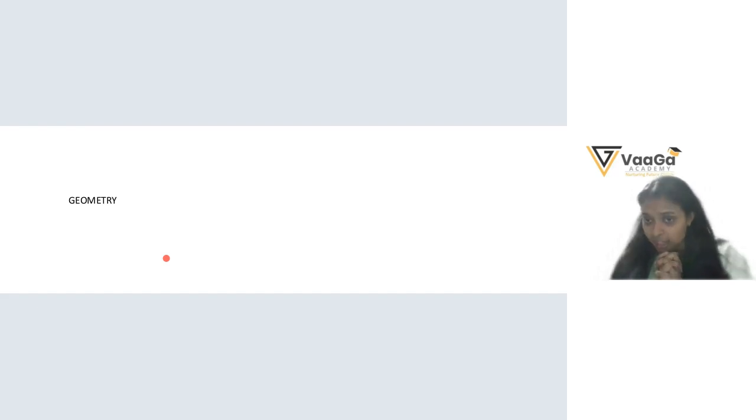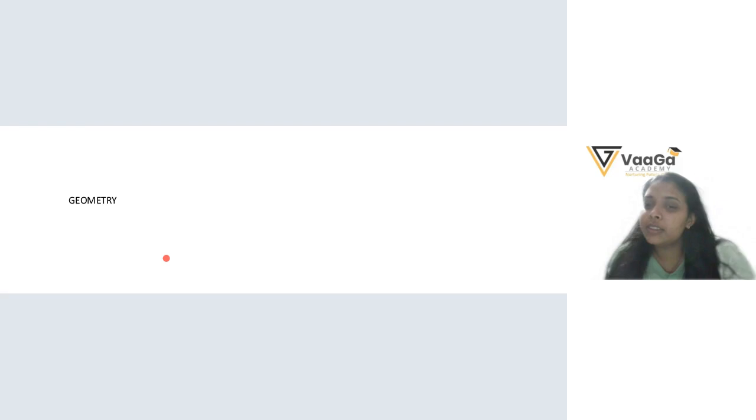Cube. Okay. Wait, let me tell you what 3D shape means. 3D shape means it can stand on something. Stand. Okay. Very good.